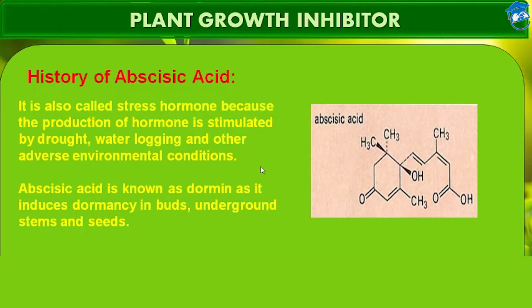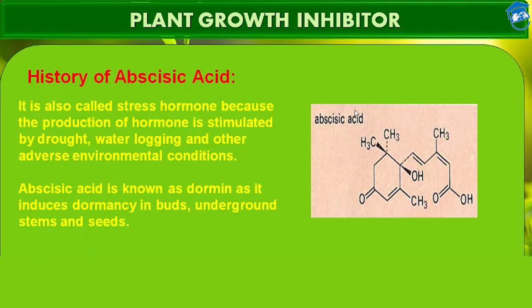ABA is often referred to as an inhibitory rather than stimulatory hormone. It is involved in the closure of stomata, bud and seed dormancy, and is known to inhibit other hormonal actions.